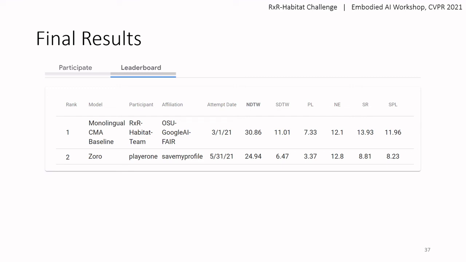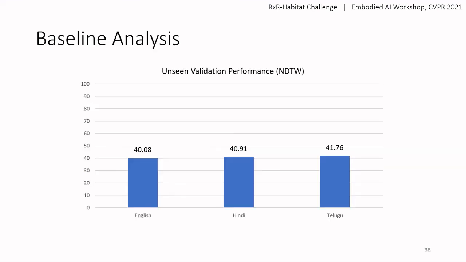The team named Player 1 submitted their model Zorro, which was multilingual by training and evaluating on all languages jointly. Zorro involved separate RGB and depth language attentions. It was trained with a progress monitor loss and a scaled stop action loss.